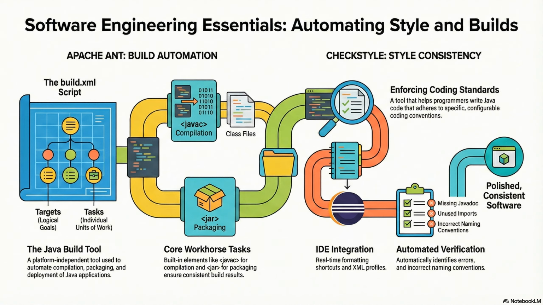Let's get into the worker bees, the tasks themselves. These are the XML tags that actually do stuff. The verbs of the build script. First up, mkdir and delete. Standard housekeeping. mkdir is for your init target to create folders. Delete is for your clean target to wipe them out.